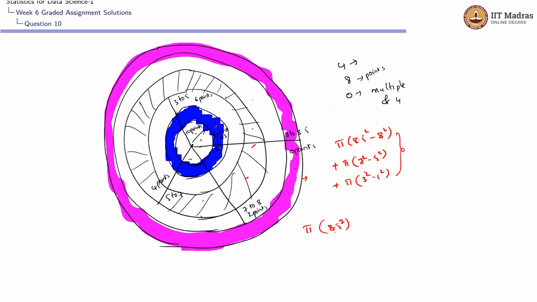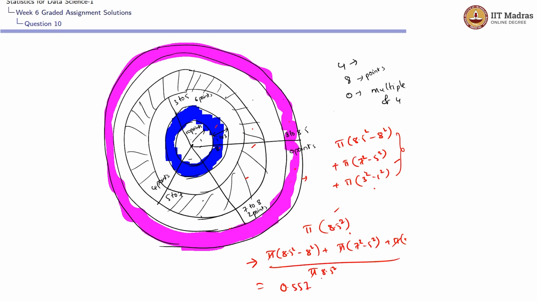So the probability that he will be getting points that are a multiple of 4 would be the favorable area divided by the total area, which would be pi into 8.5 square minus 8 square plus pi into 7 square minus 5 square plus pi into 3 square minus 1 square, which is nothing but 9 minus 1, 8, divided by pi into 8.5 square. We can cancel out this pi.